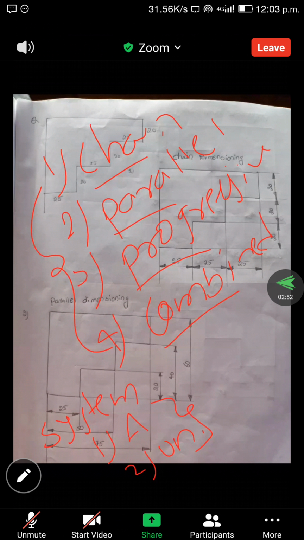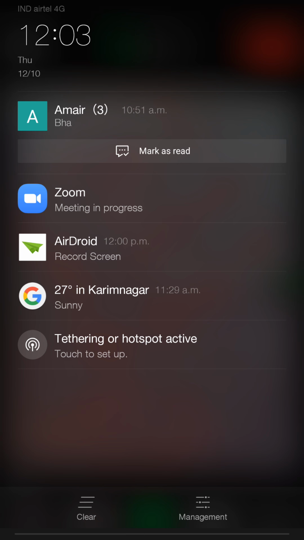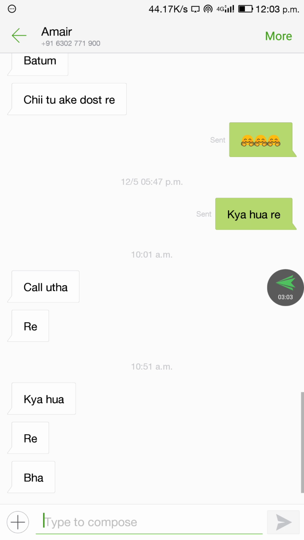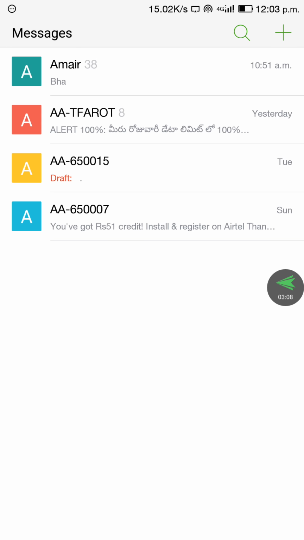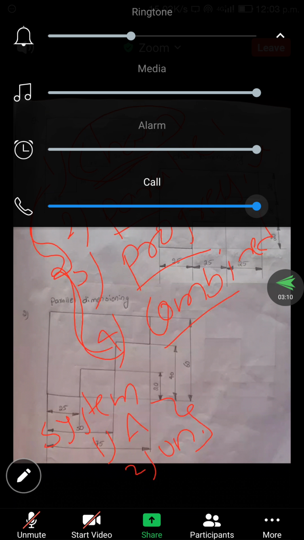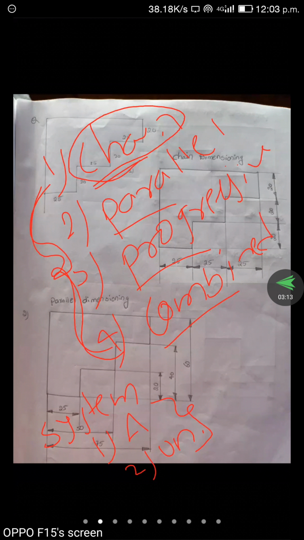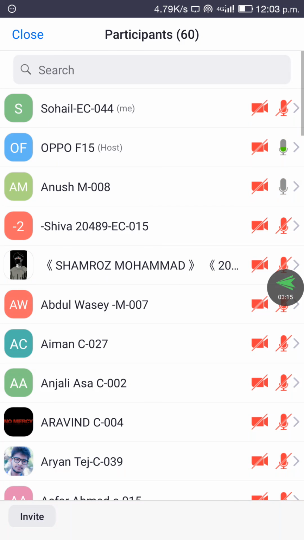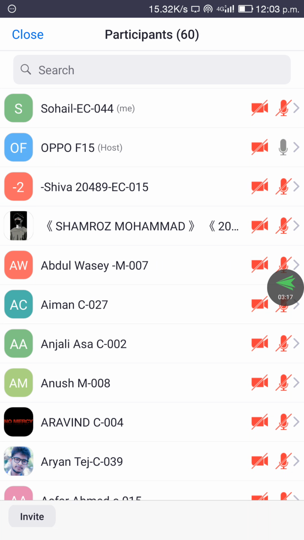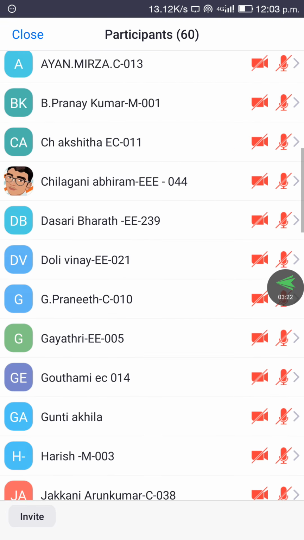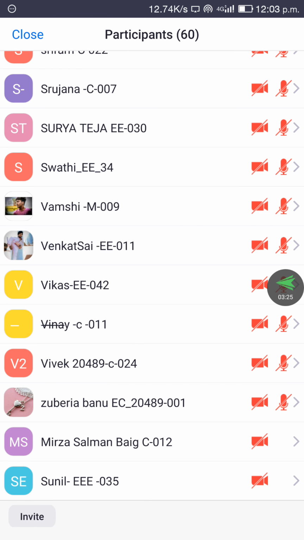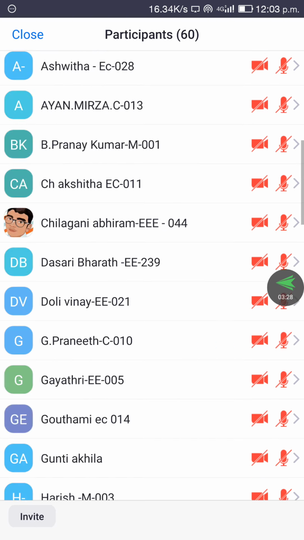So already you know what a chain is. Chain dimensioning. Civil and mechanical students, what is chain dimensioning? A continuous straight line. Yes, very good. A continuous straight line.